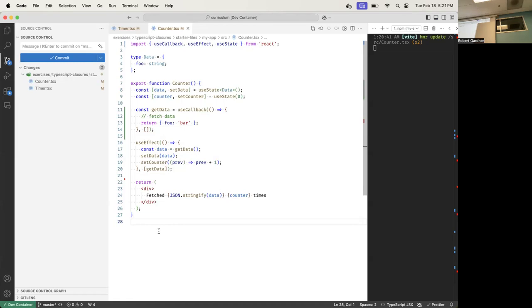Now I return the values, and since I just mounted, I run my effect. I call getData, which executes that arrow function and sets data. Then I call setCounter. Those will both trigger a re-render.